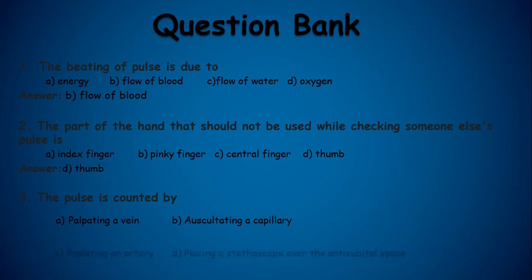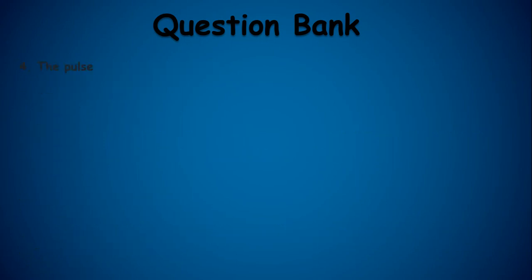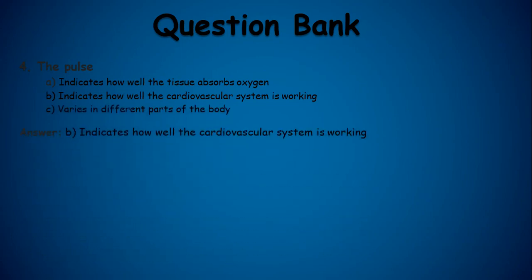Next question, the pulse is counted by option A is palpating a vein. Next one is a capillary, palpating an artery. Fourth one is placing a stethoscope over the antecubital space. And the answer is C, palpating an artery. Next question, the pulse, first one is, indicates how well the tissue absorbs the oxygen. B is, it indicates how well the cardiovascular system is working. Option C is, varies in different parts of the body. And the answer is option B, indicates how well the cardiovascular system is working.